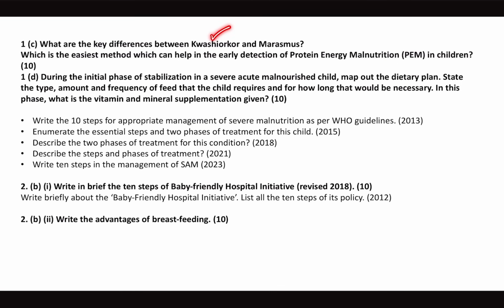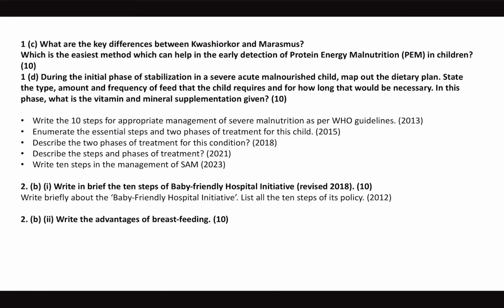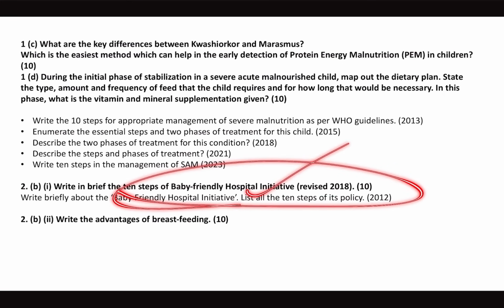So you could see protein energy malnutrition, Kwashiorkor, marasmus, and how will you treat. You have phases: the initiation phase and stabilization phase is the first phase. Next comes the rehabilitation phase. During the stabilization phase, you have early feeding with F75 and F100 diet. So a diet related question is there in the syllabus this time. And the easiest method for detection of PEM, as I said, could be MUAC, the Shakir strip method. And 10 steps of baby friendly hospital initiative.